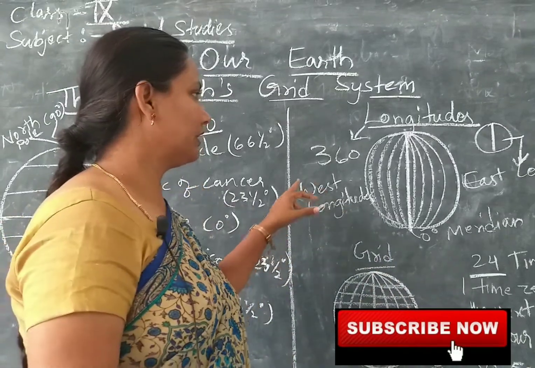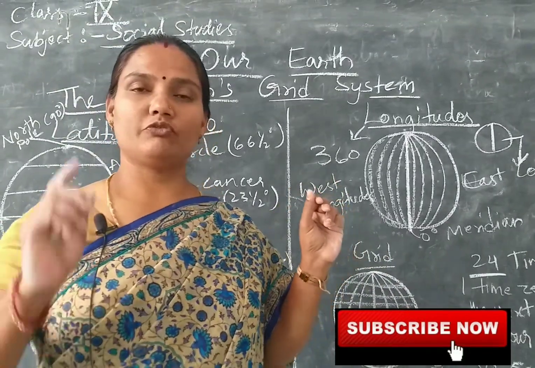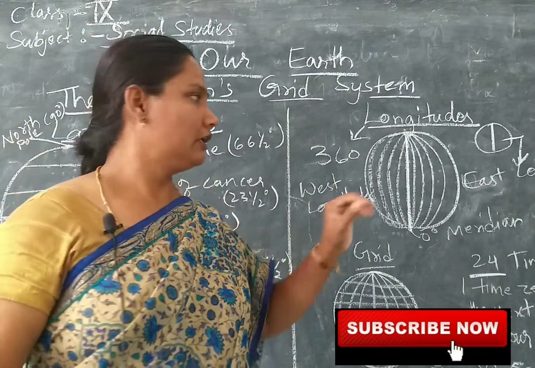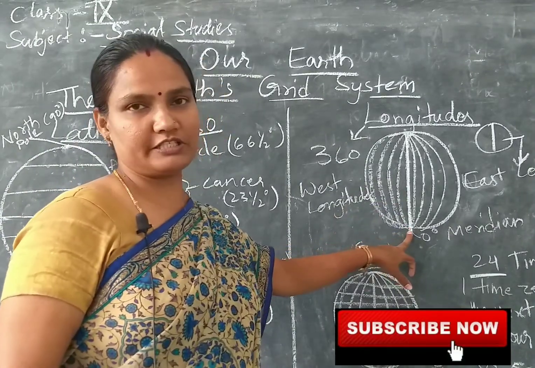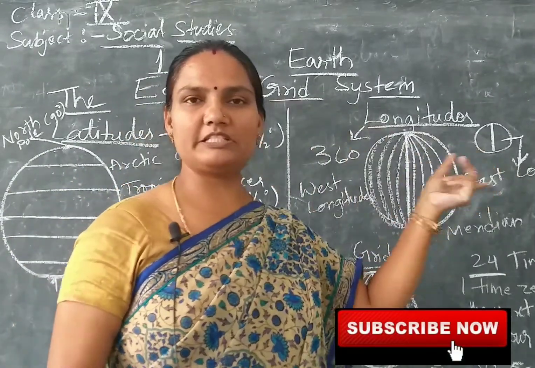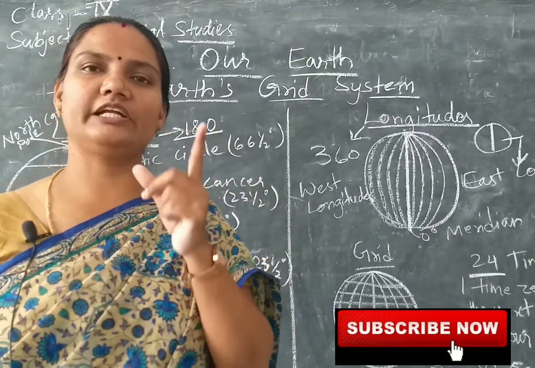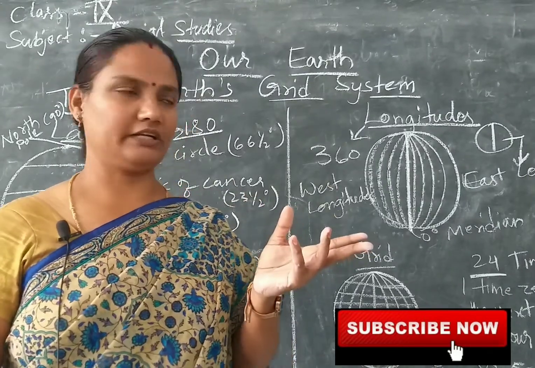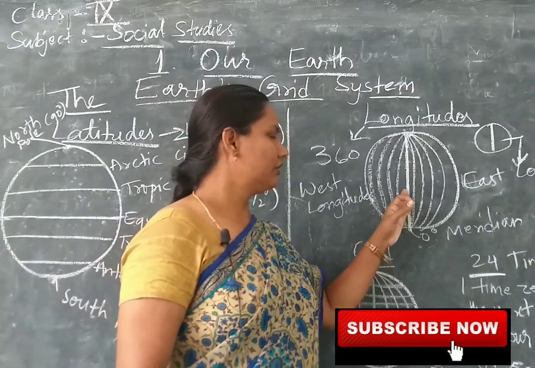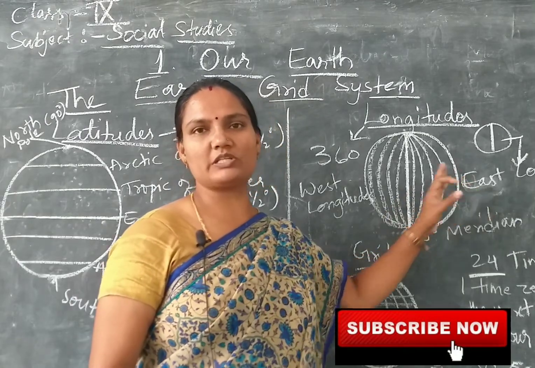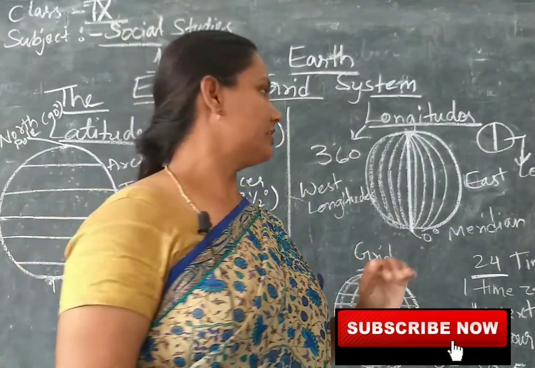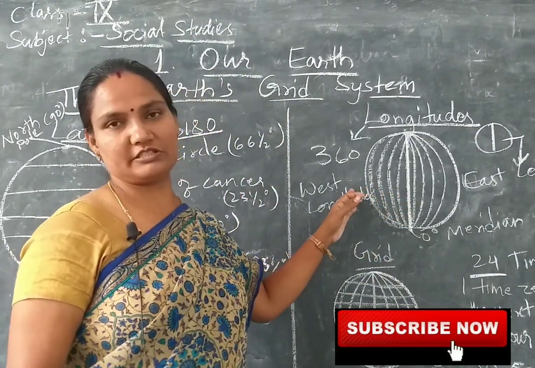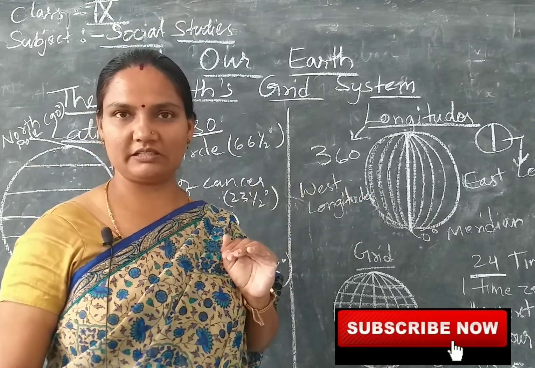In this way, altogether there are 360 longitudes. So, for the complete rotation of the earth, it takes 24 hours. Once this 0 degree faces the sun, by the time it completes its rotation and again faces the sun, it takes 24 hours, 12 hours day and 12 hours night. So, once you start moving from 0 towards east longitudes, you add the time, and once you move back from 0 to the west side, west longitudes, you subtract the time.